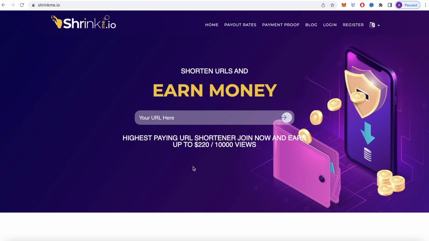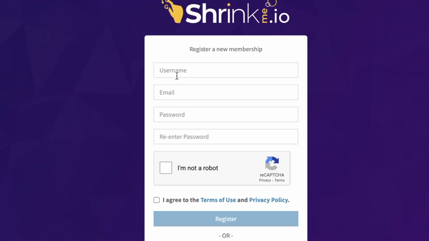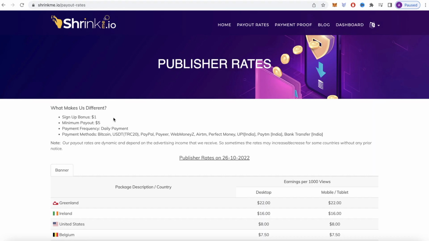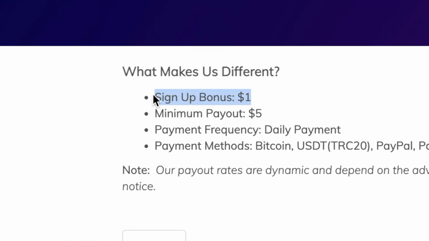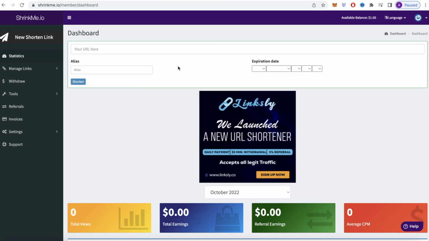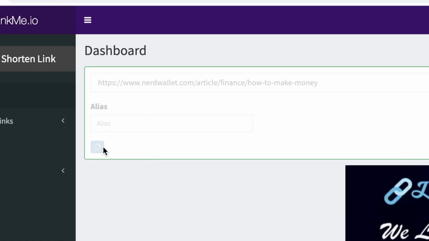So to create an account on shrinkme.io, just click on this button at the top right corner that says register. You'll just need to create a username, add your email, a password confirmation, check this box saying that you're not a robot, check this box saying that you agree to the terms of use and privacy policy, and then click register. After that, you can sign into your account. And right here, you can see that you'll receive a sign-up bonus of $1 for every person that you refer. So now that you have your account, you can paste the article's URL right here and then click this button to create your shortened link.